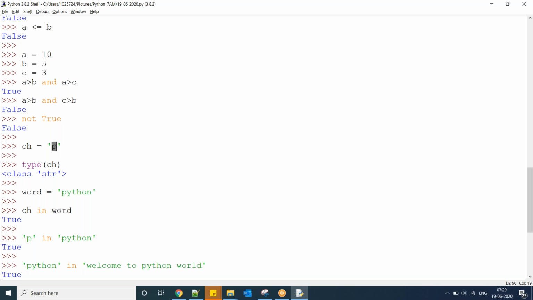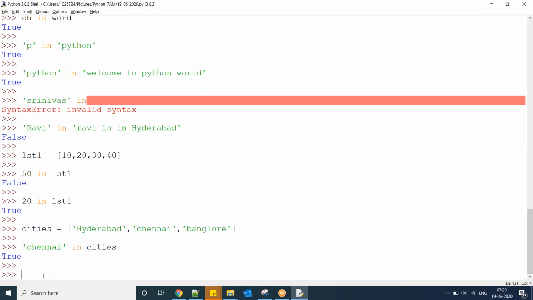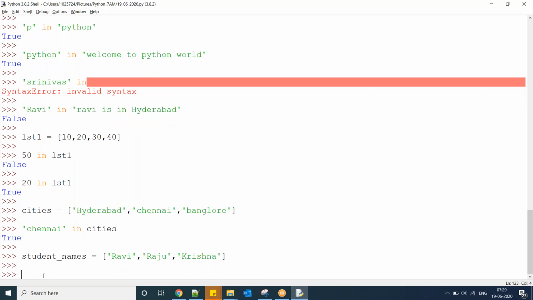So is this character present in this string or not? Similarly, is this element present in the list or not? For suppose, student names. I want to search whether a student is present in the list or not.